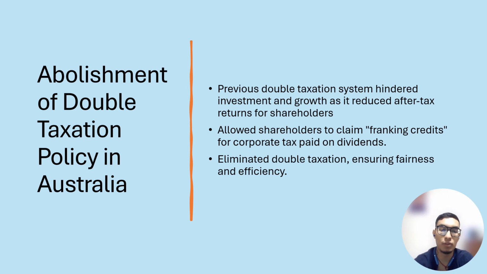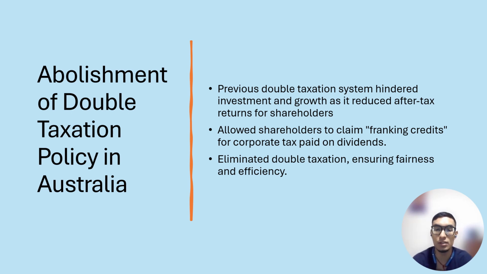Now, moving on to one of the most recent debates, about the abolishment of the double taxation policy in Australia. Australia had a system of double taxation where corporate profits were taxed at the company level, and then again when those profits were distributed as dividends to shareholders. The Australian government introduced the dividend imputation system in 1987 to address this issue, allowing shareholders to claim franking credits for corporate tax paid on dividends.